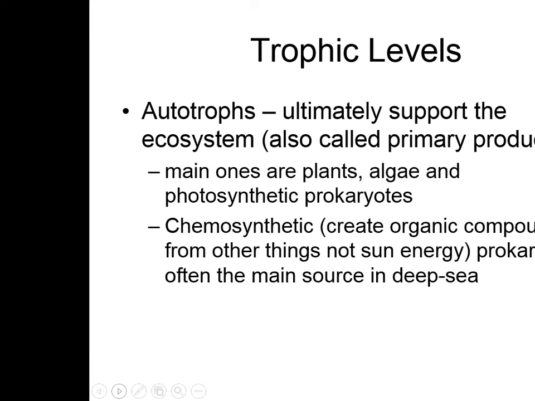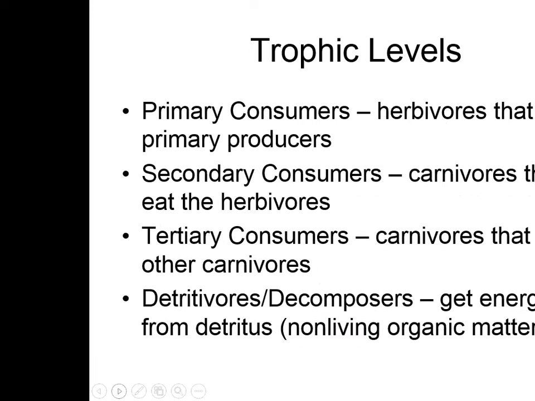Let's talk a little bit about trophic levels. Autotrophs are what ultimately support the ecosystem. Those are our primary producers. The main ones are plants, algae, and some photosynthetic bacteria that can also be a part of the producer group. Chemosynthetic organisms don't use sunlight, but use compounds in their environment to create their own energy sources. This is really important in the deep ocean because there is not enough sunlight getting to the organisms for there to be autotrophs.